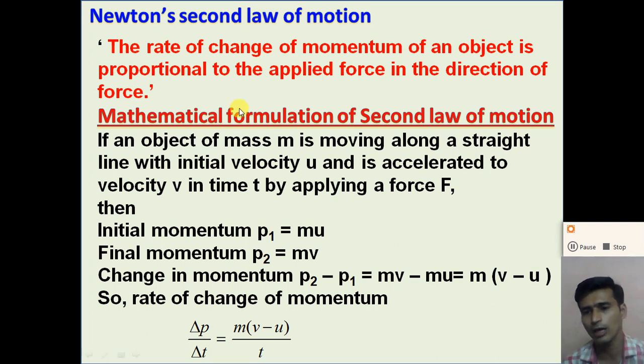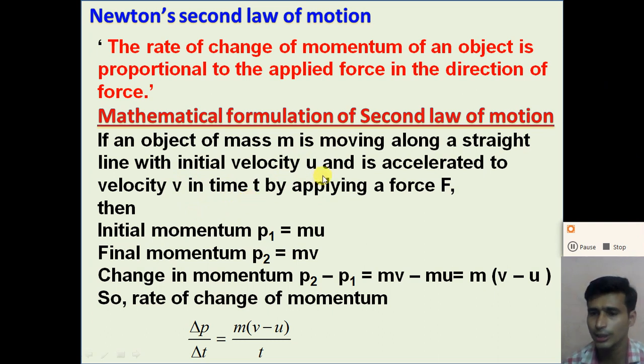So now, how can we derive the mathematical formula of Newton's second law? Let us consider an object of mass m moving along a straight line with initial velocity u and accelerated to velocity v in a time t by applying a force F. By applying a force, its velocity changes from u to v in a time t, right.